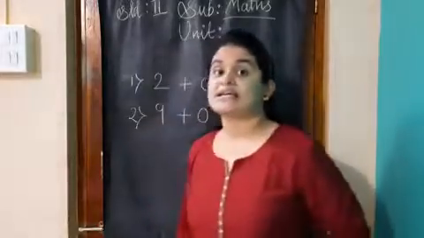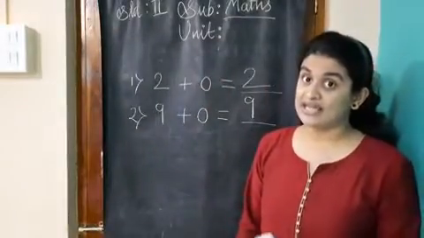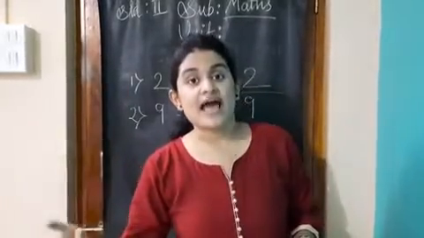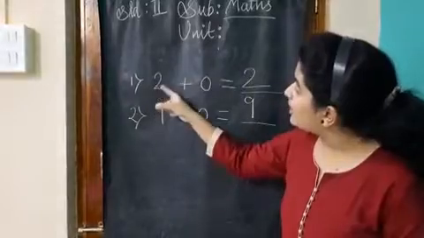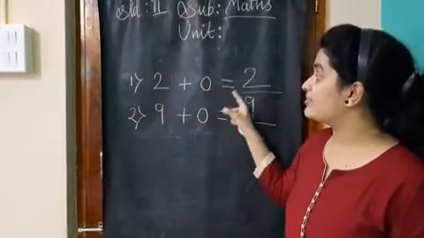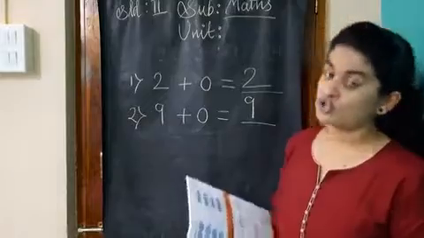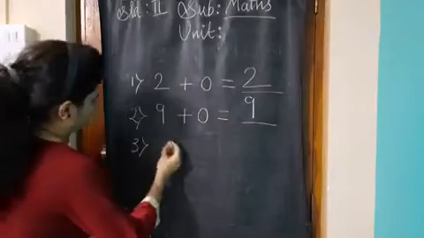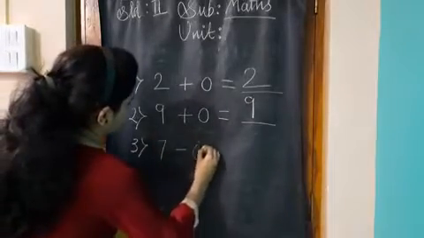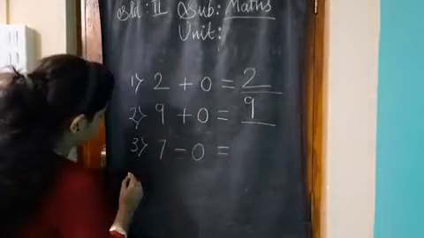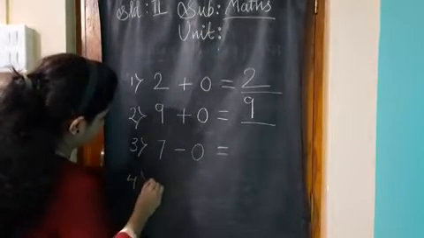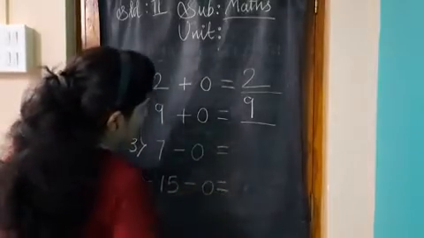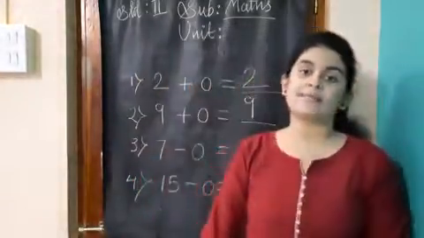Okay, students? Yes. So now we are going to see the example of subtraction. That is, whenever we subtract one number with 0, the answer will be the number itself. Let me show you one example. तो बच्चों, और मुझे कौन आंसर बताएगा?